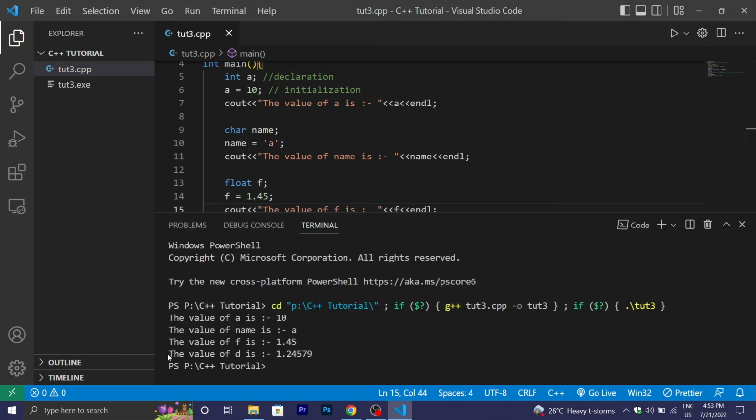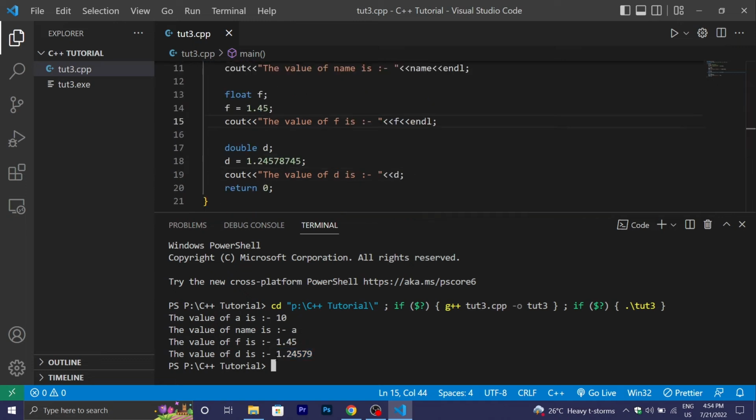You can see that the value of d is 1.24579. Why is the value of d 1.24579? Because the digit after the fourth decimal is greater than 5, so it will automatically round up to 9, because 8 is rounded up to 9, so 9 is printed here. So this is the work of double.